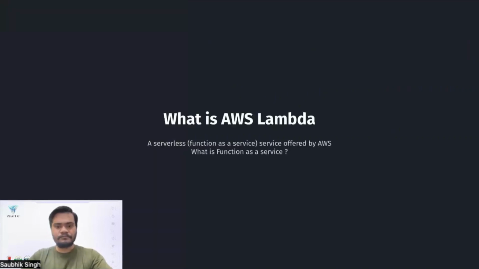So what is AWS Lambda? A serverless function as a service, offered by AWS. Basically, you can keep your function there, just a piece of code as a function, put it on AWS, and when you hit it with an event, this function will be called and the result will be returned to you.